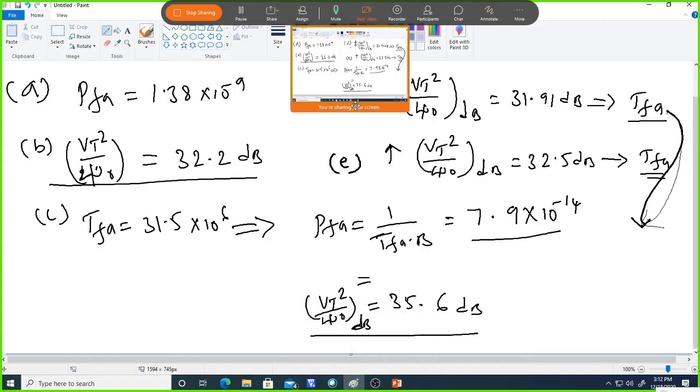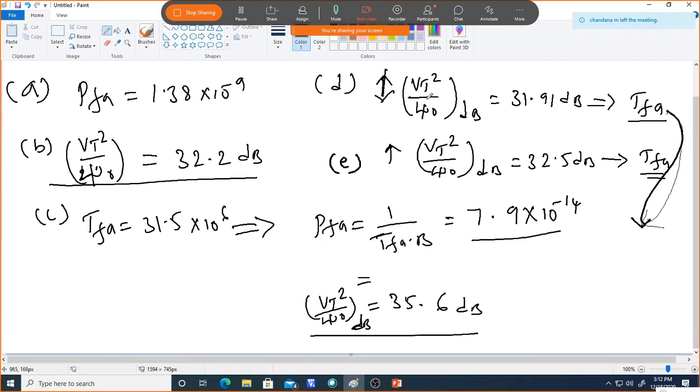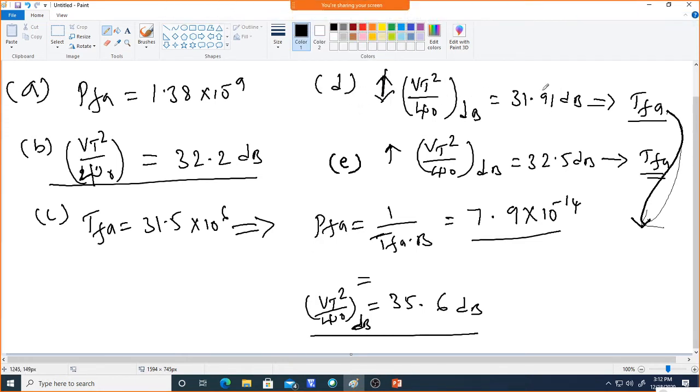Okay, so this is when we decrease the value of the threshold to noise ratio by 0.3 dB. What is the corresponding average time between false alarms, and if it is increased by 0.3 dB, what is the average time? Calculate this one and this one. So tell me the average time between false alarms for this E and D case.